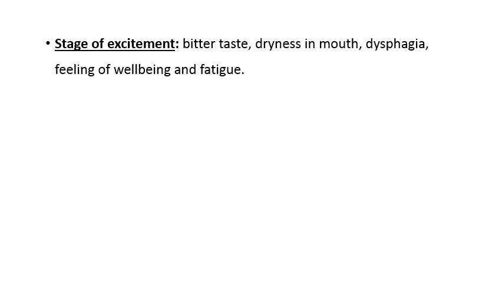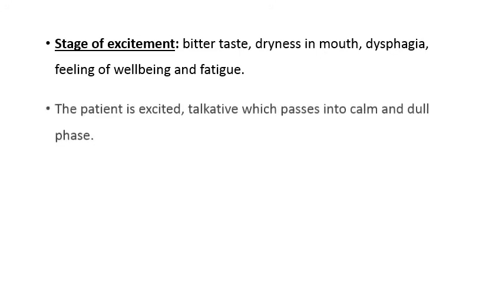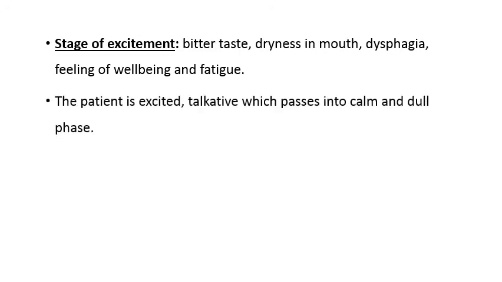Signs and symptoms can be divided into stages. The first stage being the stage of excitement. In this, the person has a bitter taste in the mouth, there is dryness of the mouth, dysphagia, he is in a euphoric state, that is a sense of well-being, and he may be tired also. The patient may be excited, talkative, and later passes into a calm and dull phase.